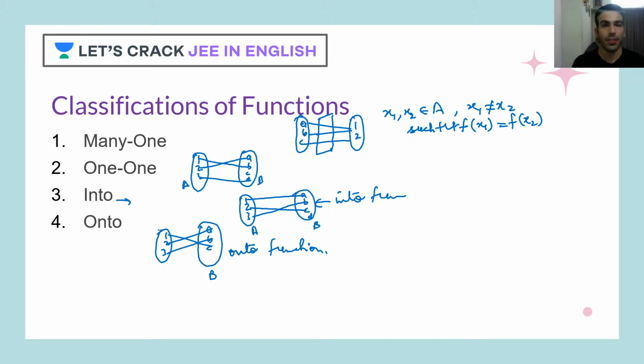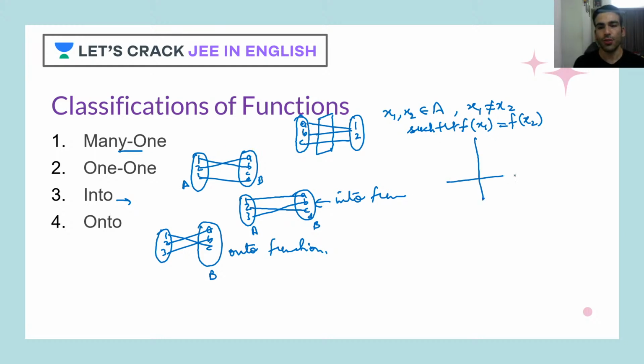Okay. Now I would also make you understand the graphical interpretation of many-one, one-one, onto, and into functions, because that's very important. Once this classification of functions is over, I'll be teaching you different methods to prove whether a function is one-one, many-one, into, onto. Sometimes, instead of using the mathematical approach, this graphical approach becomes very easy. It saves time. So okay, let's start with many-one. Let's see its graphical interpretation.